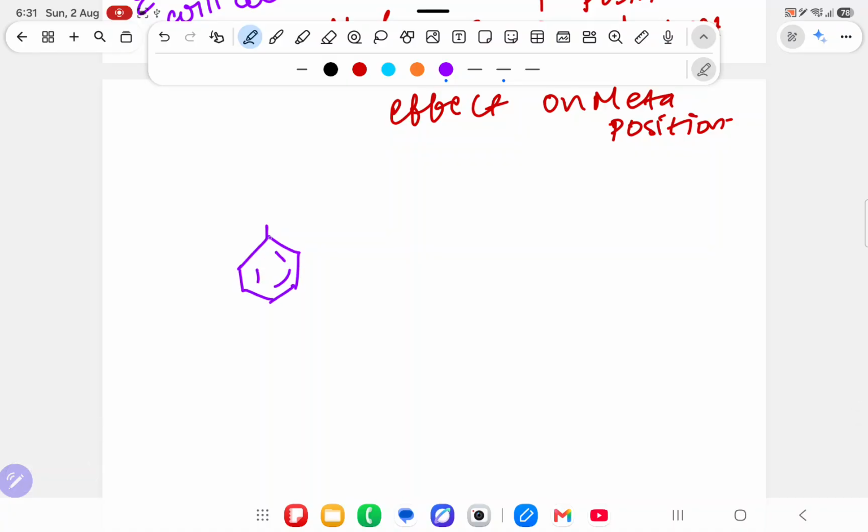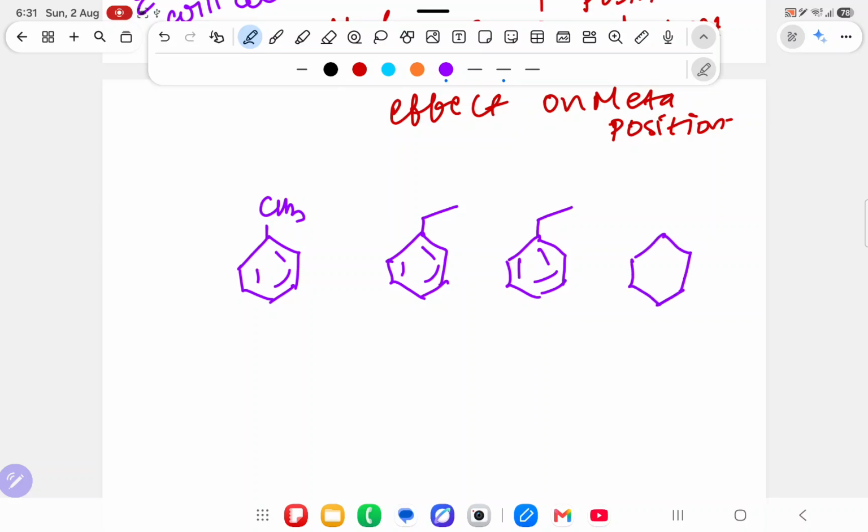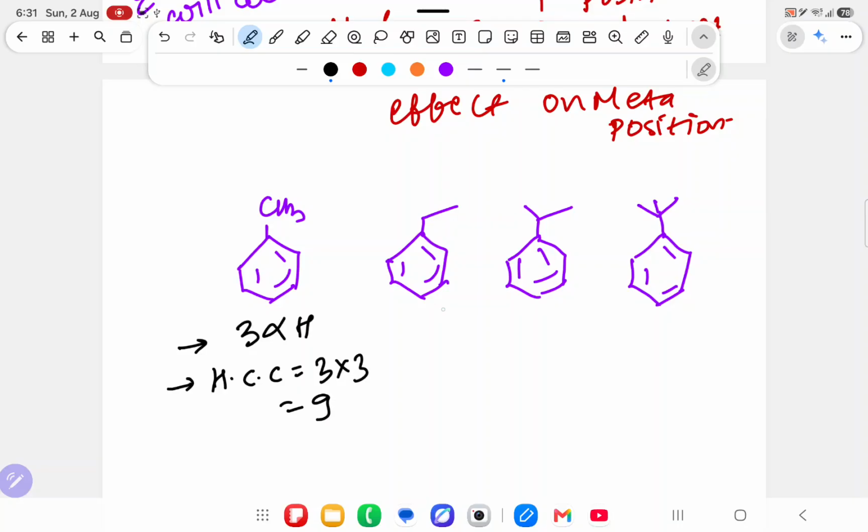Over here, first question is CH3, over here the second question is this, over here the third question is this, over here the fourth question is this. Now if anybody asks how many alpha hydrogen are over here, sir, 3 alpha hydrogen. How many hyperconjugating structures? 3 into 3, because 1 alpha hydrogen will do it 3 times, so 9 hyperconjugating structures.